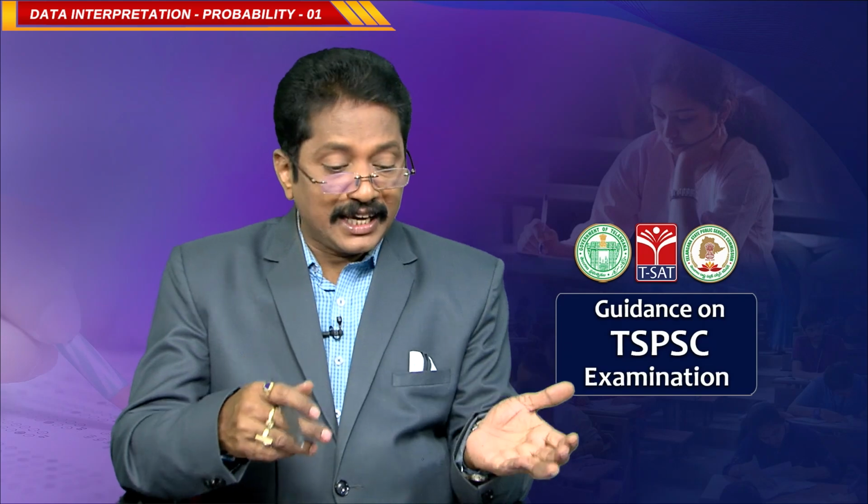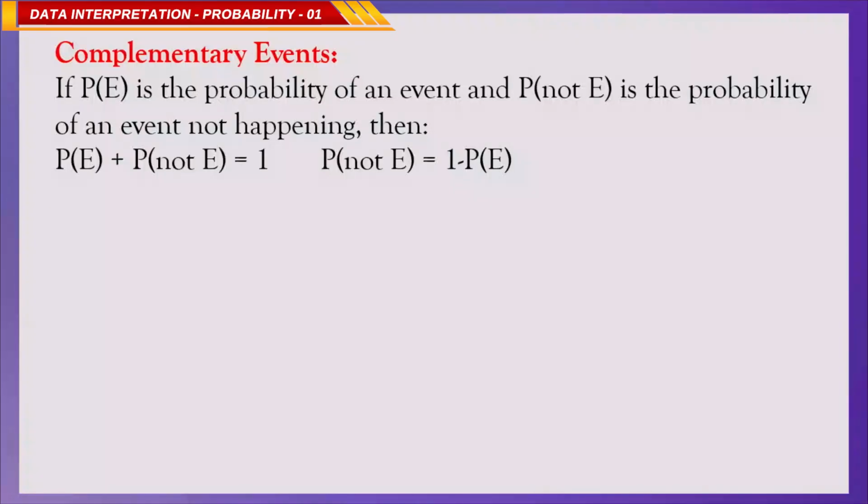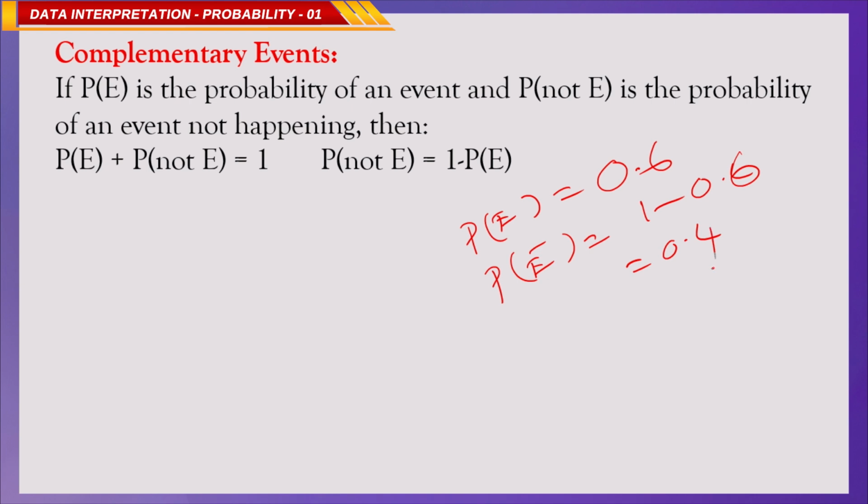So, if P of E is the probability of an event, then P of not E is the probability of the event not happening. Then P of E plus P of not E is equal to 1, or P of not E equals 1 minus P of E. So, if the probability of an event P of E is, for example, 0.6, then what is P of E bar? They may ask it like this. You can simply say 1 minus 0.6, that is 0.4.